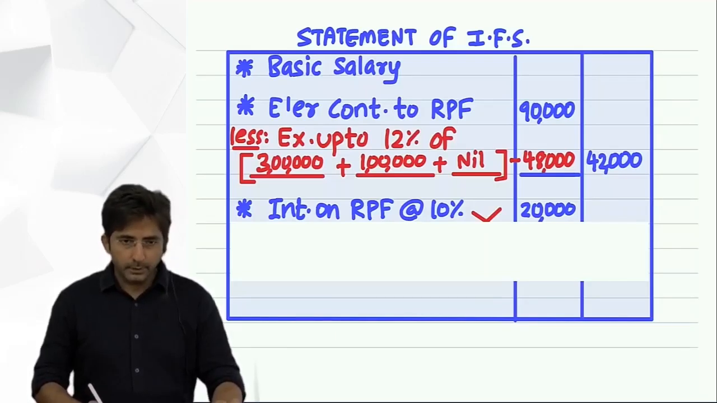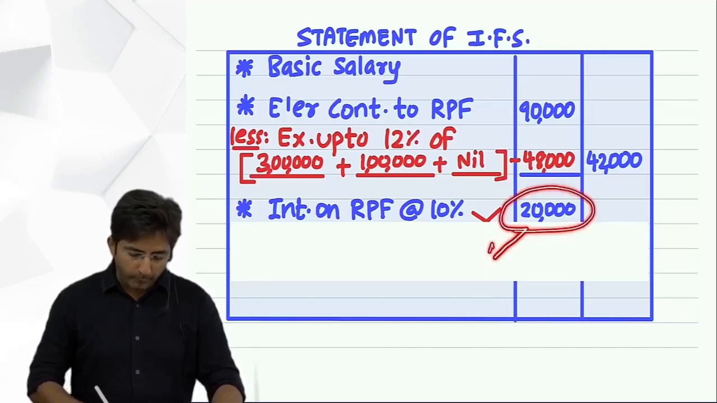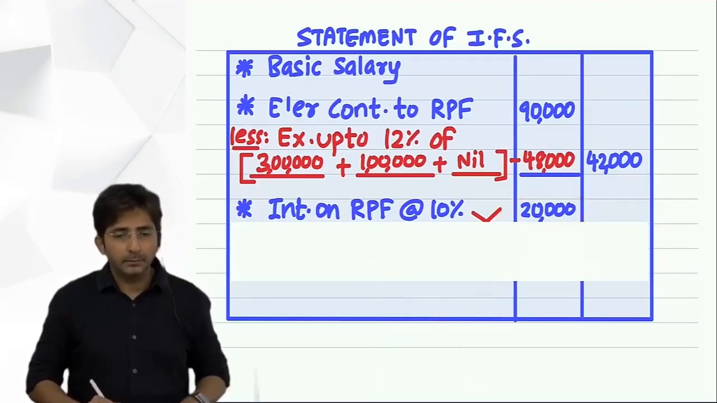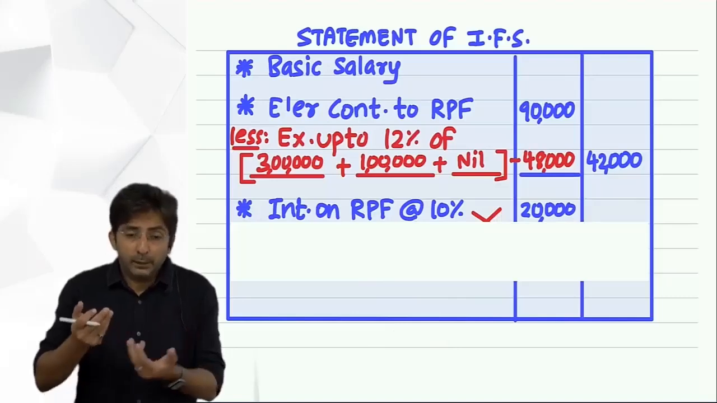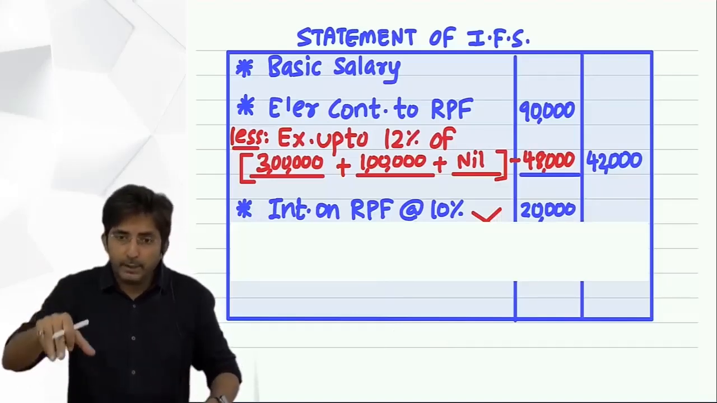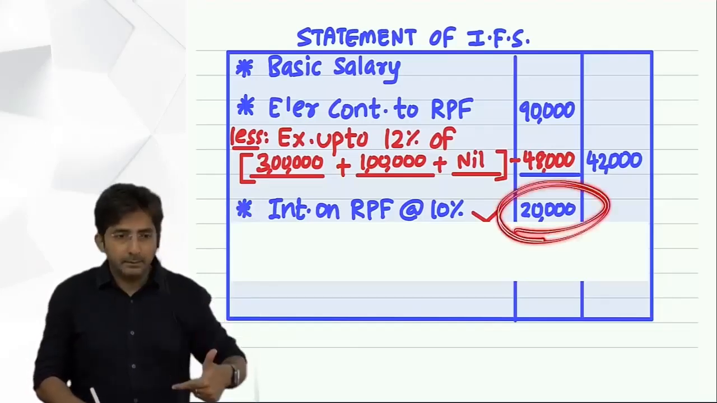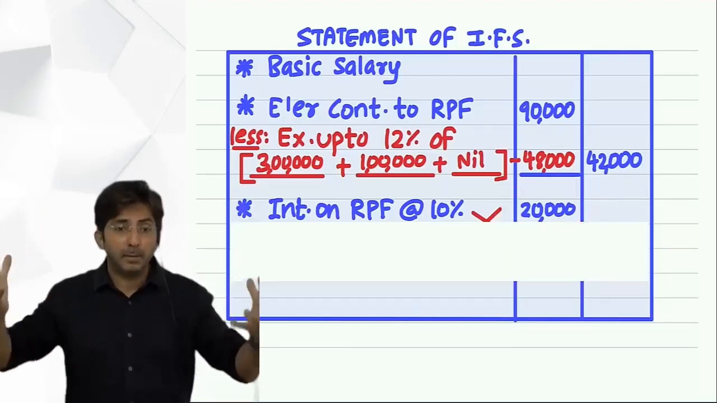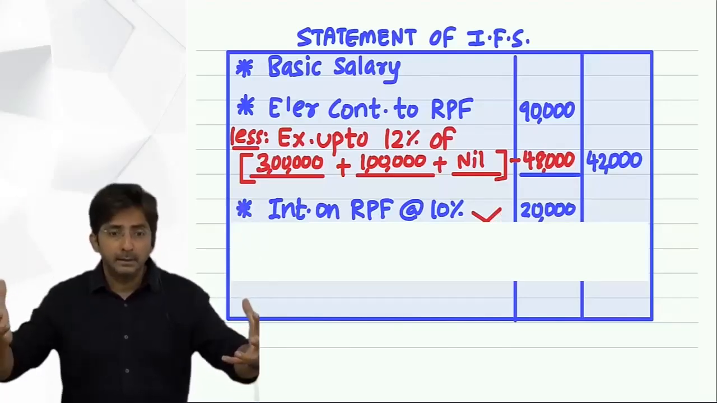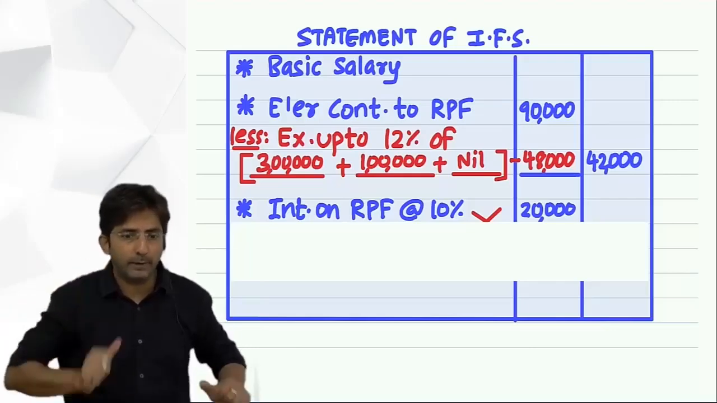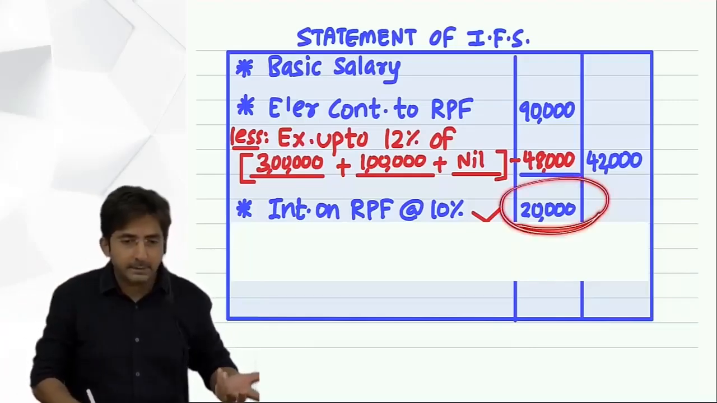So see, here one common mistake is what you look. Students will take 9.5% of this, which is absolutely wrong. Tell me why this is wrong. See, 9.5% is the rate of interest. Rate of interest you can apply on the fund balance. But is this the Provident Fund balance? If I know how much money is there in my Provident Fund, the whole fund balance, then I can apply 9.5% on it. But this is not the fund balance.